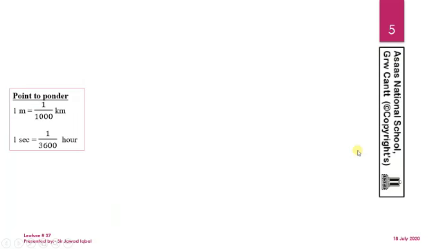Now come towards question number 2. Once again we have to ponder. 1 meter is equal to 1 by 1000 kilometers, 1 divided by 1000 kilometers. Make sure that whenever we move from a smaller unit to a greater unit, we always divide the greater units. So I will divide 1 kilometer with 1000, so it becomes equal to 1 meter, and I am going to divide 1 hour with 3600, that will become equal to 1 second.